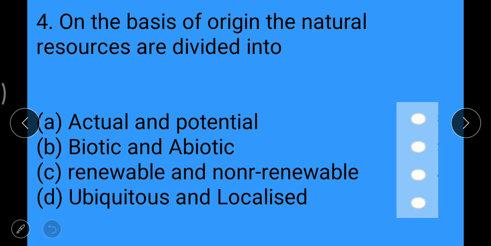And ubiquitous and localized is based on distribution. So option B biotic and abiotic is the right answer. It is based on origin of natural resource. So you have to tap the button in front of option B biotic and abiotic.